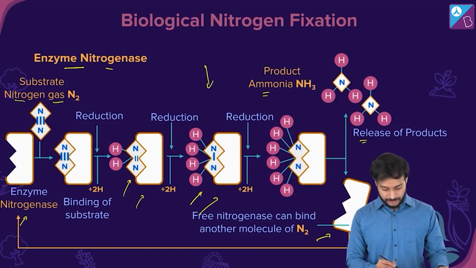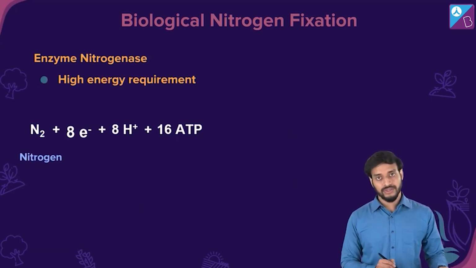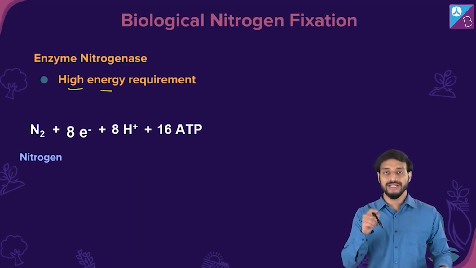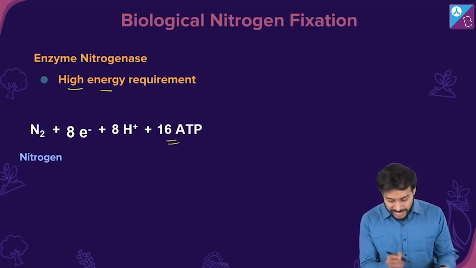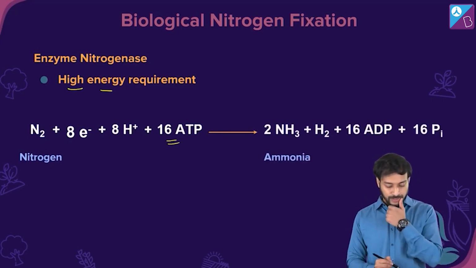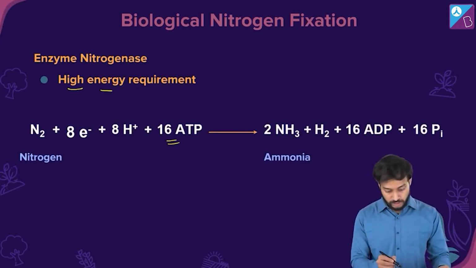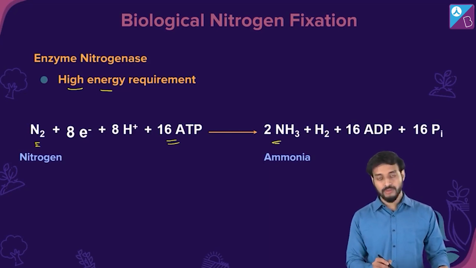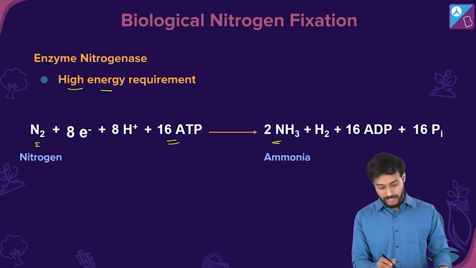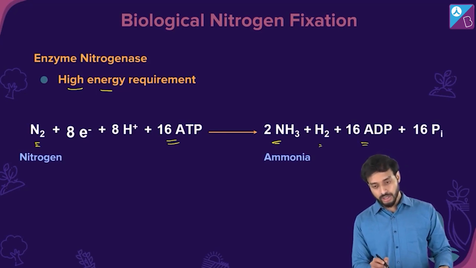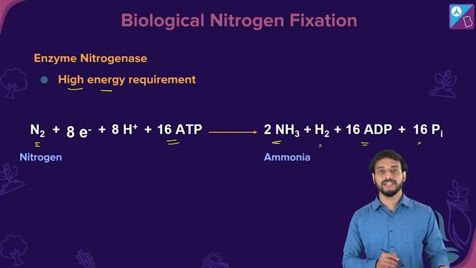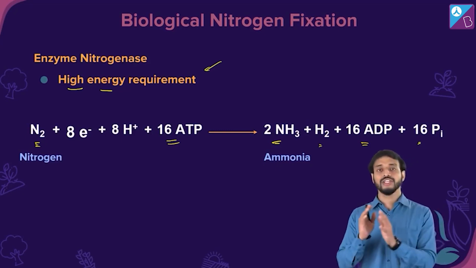Beauty of nitrogenase. But one thing, this is a very energy utilizing process, a high energy requirement, and see the number. 16 ATP molecules are used to convert this N2 to 2 molecules of ammonia. In addition to that, H2 is released, 16 ADP molecules are released and 16 Pi. Wow, it's such an energy extensive process. It's a high energy requirement process.